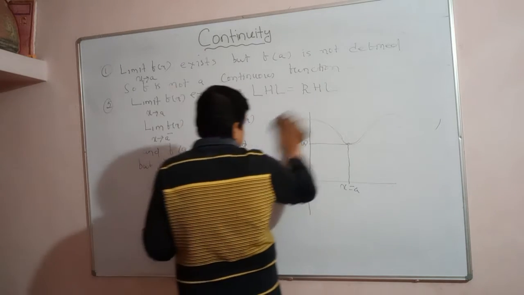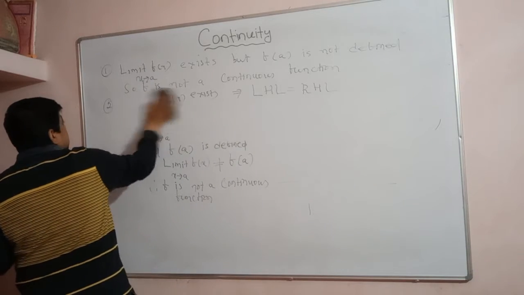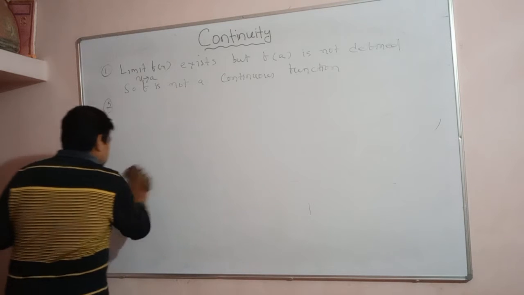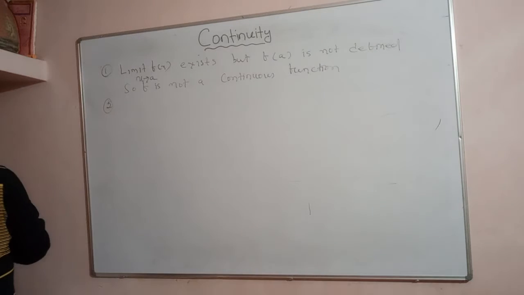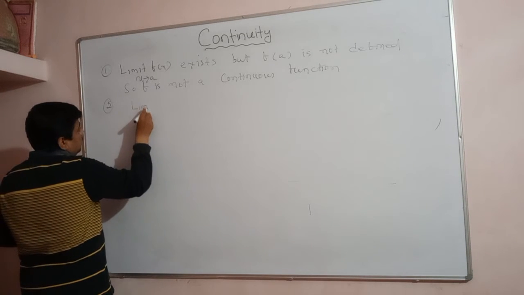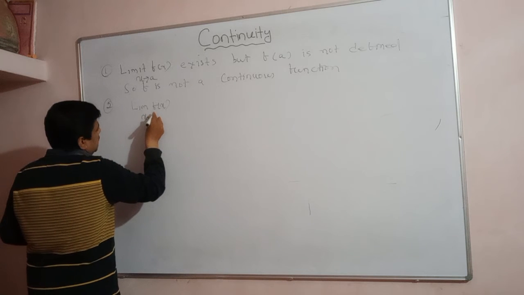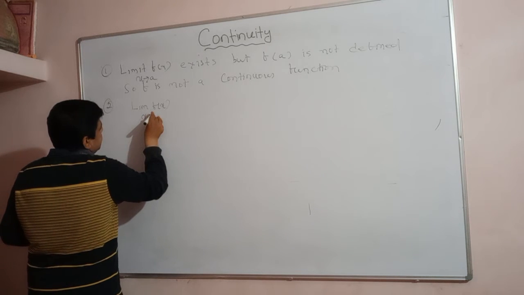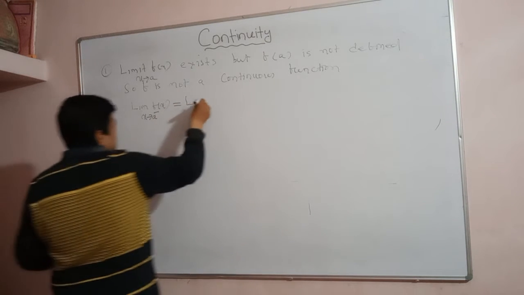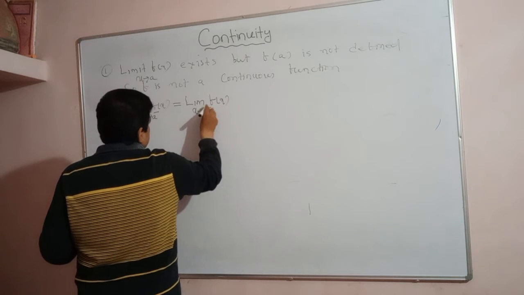Okay, let us see the third case. In these cases, what do we learn here? Case 2. In these cases, you see, the left hand limit of the function as x approaches a minus is equal to the limit value of f(x) when x approaches a plus.